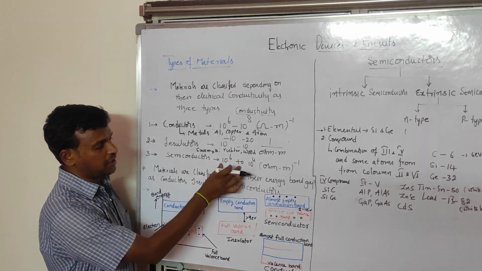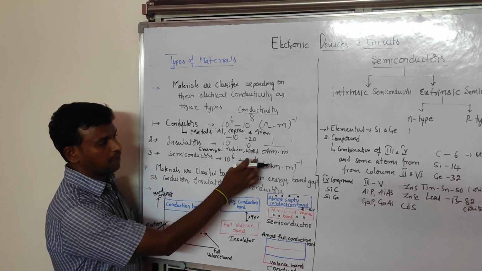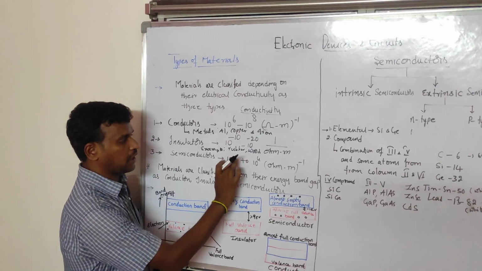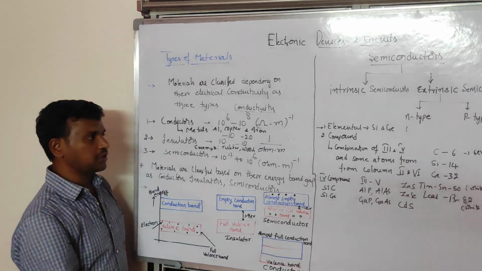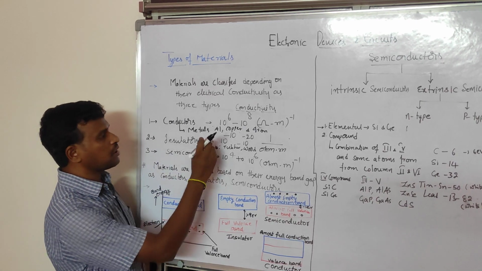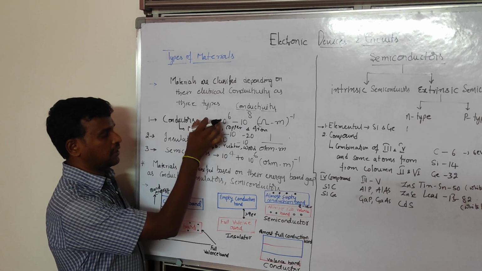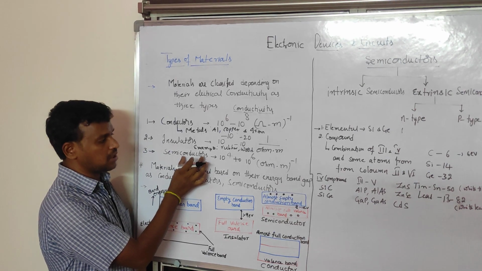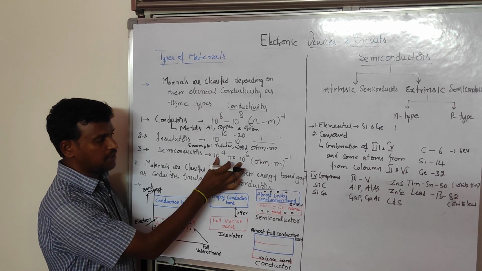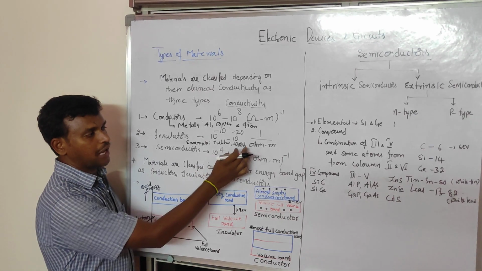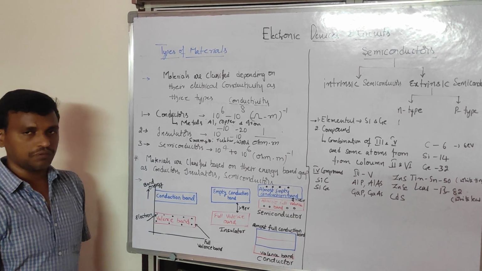The conductivity varies between 10 power 4 to 10 power 6 ohm meter inverse, that is in between insulators and conductors. That's why these materials are called semiconductors, and their conductivity lies between 10 power 4 to 10 power 6 ohm meter inverse.